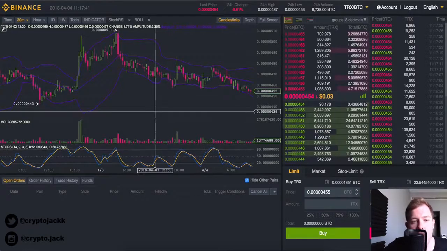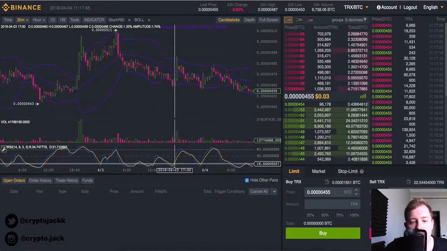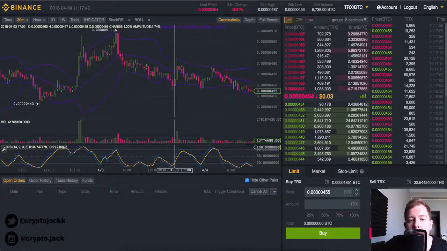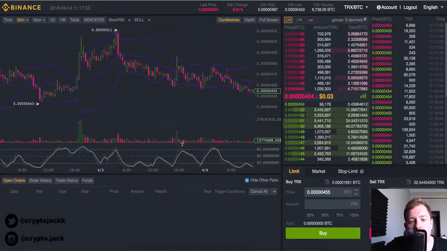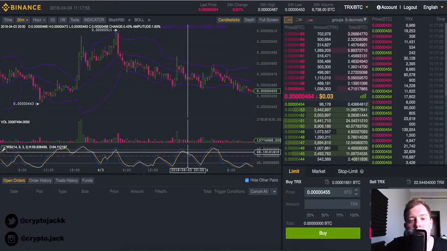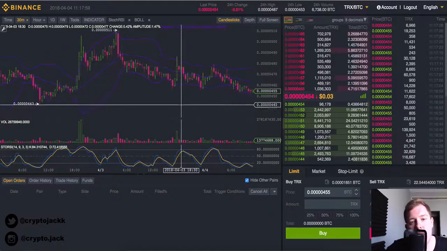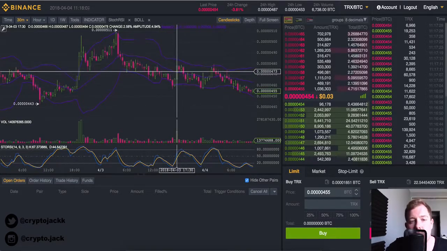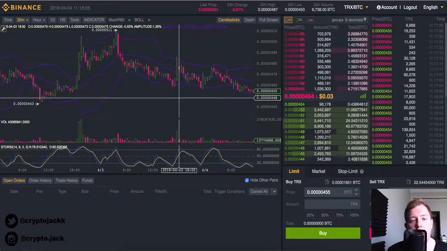This was also confirmed with the RSI down here. We can see that the RSI in fact crossed over, which signals an indicator for you to make a buy. And then it came up here and touched the top Bollinger Band, and even later the RSI crossed. Now I wouldn't have waited until it touched the top Bollinger Band. I probably would have sold just as it crossed over the middle, which is the average. I probably would have sold then.